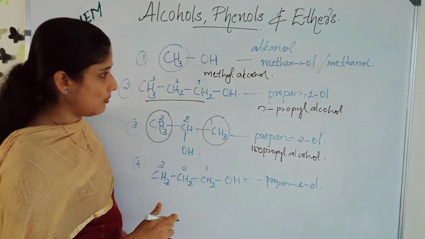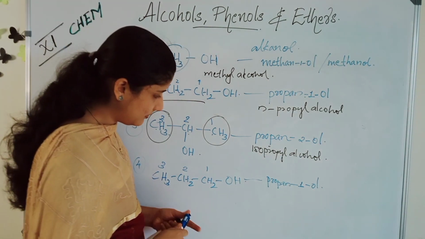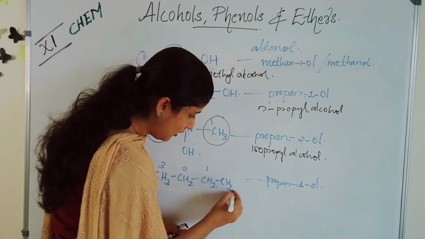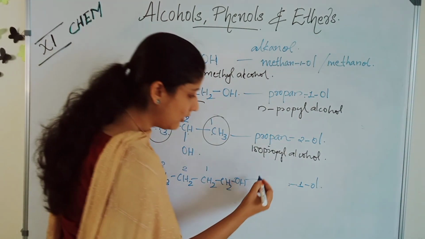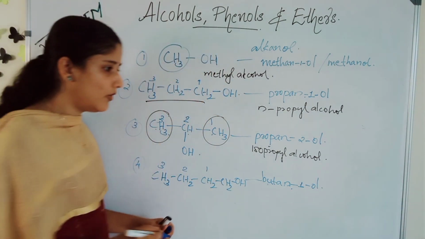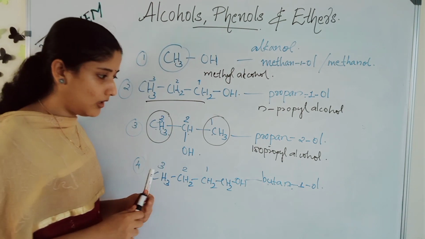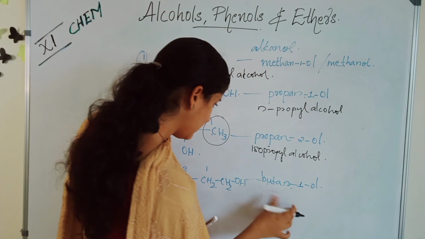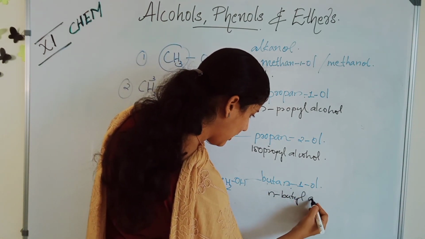These two compounds are same now, so we will add one more CH2 here. Then we add one more CH2. What happens? This becomes what? Butan-1-ol. Or what will we call here? This is isobutyl alcohol. Isobutyl, no, we will call it N-butyl alcohol.